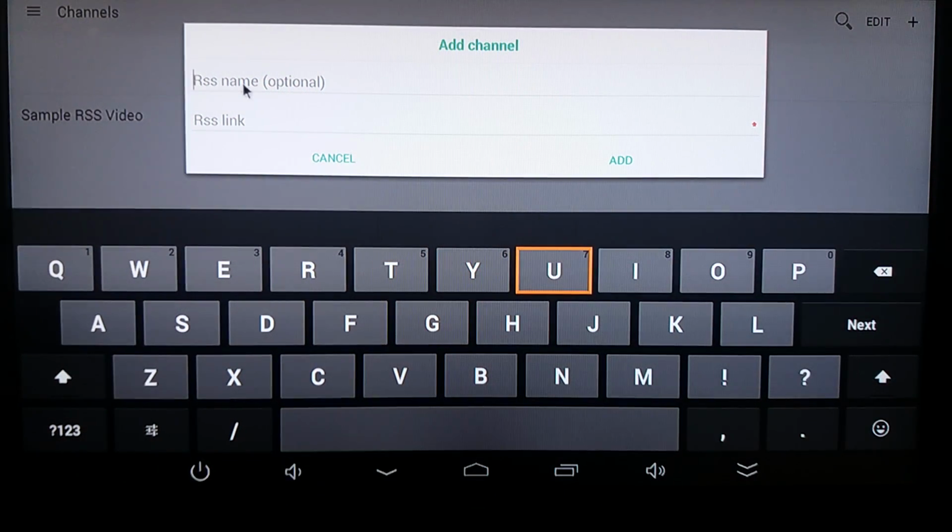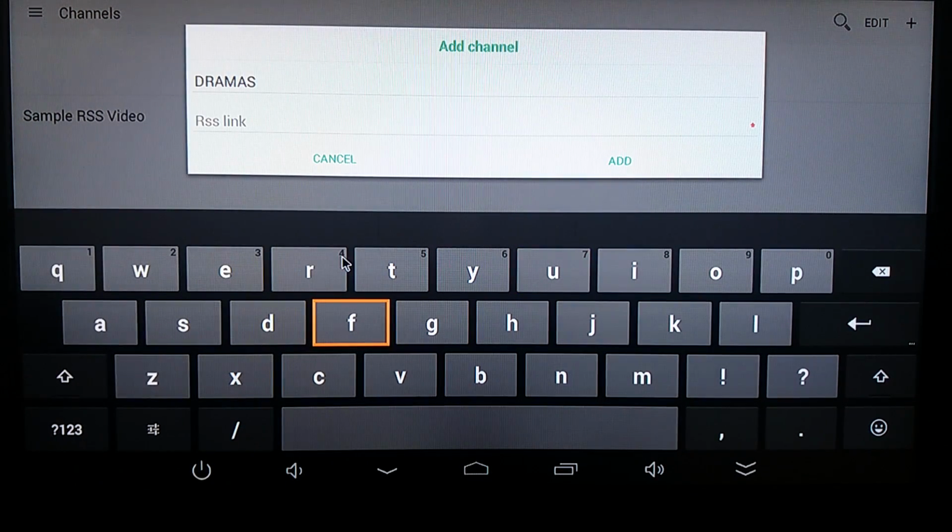You give it a name, optional, let's say drama, any name will do, and then click RSS link, and now you have to add in the address, which is